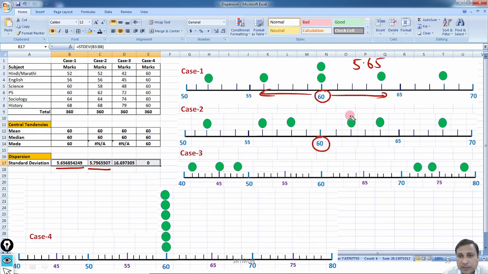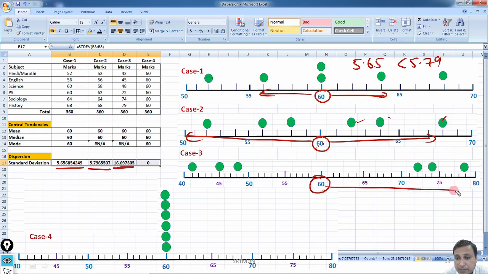Fine. What does that mean? Here 5.79 is greater. It means the distribution is more dispersed. The spread of all these numbers from the mean is a little more. In case number 3, it is very high, 16.69. It means here the arithmetic mean is here, and the spread of all these values, the distance of all these values from the mean, is very high. How much is it? 16.69.